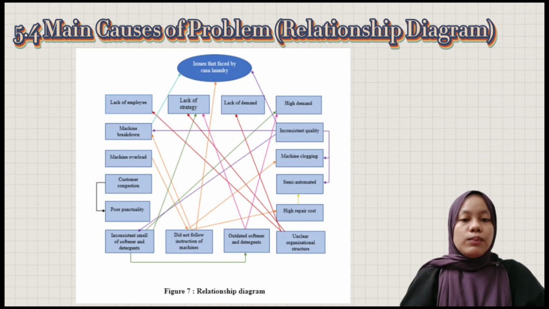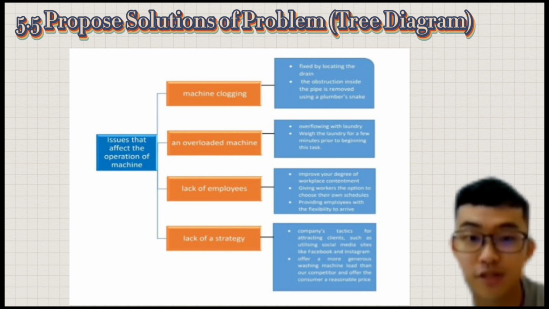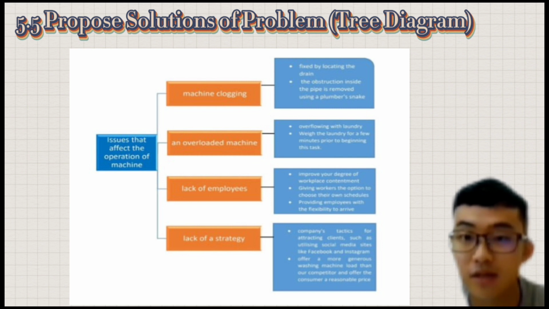To help the company improve their problem, our group has listed solutions in a tree diagram. The information in the tree diagram could help the company to improve the problems occurring in the business. The next is 5.5, the proposed solution of the problem tree diagram. Issues that affect the operation of machine. Machine clogging: fixed by locating the drain. The obstruction inside the pipe is removed using a plumber snake.